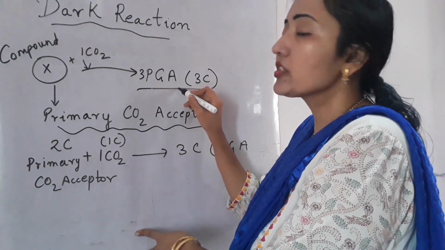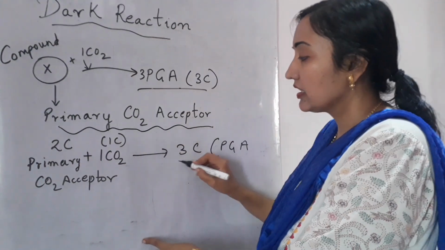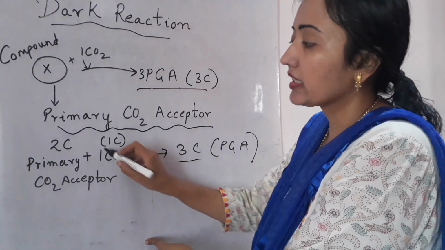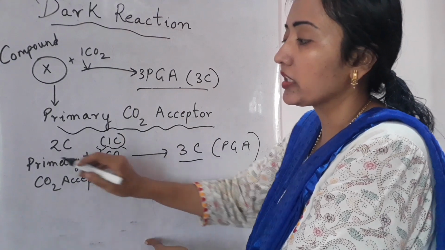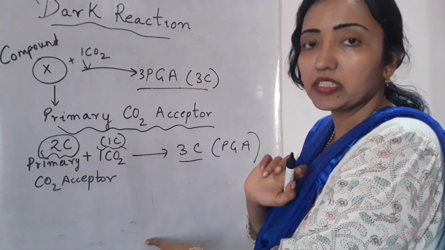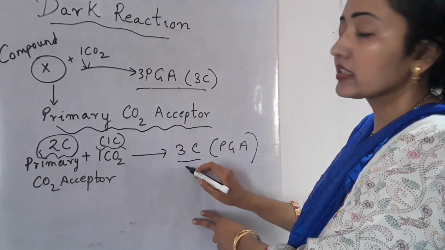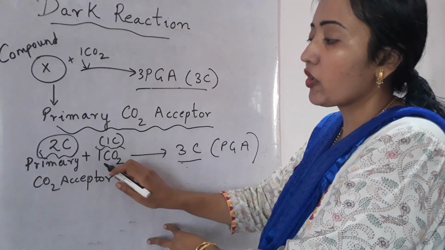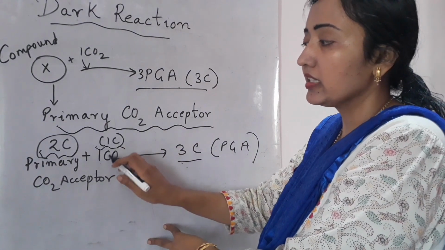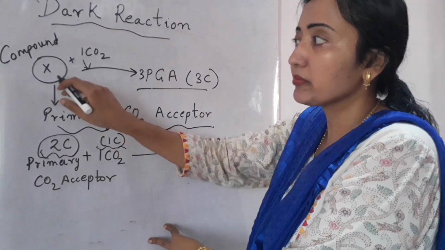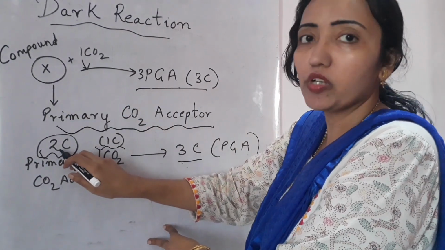Now the product phosphoglyceric acid has 3 carbons, and carbon dioxide gives 1 carbon. So the primary carbon dioxide acceptor must have 2 carbons in it. See, the product phosphoglyceric acid has 3 carbons and it is formed out of 1 carbon of 1 carbon dioxide. So the primary carbon dioxide acceptor, compound X, must have 2 carbons to form this 3-carbon compound.